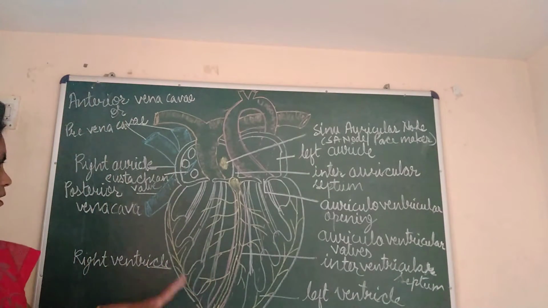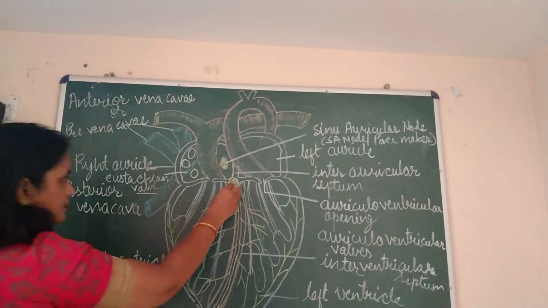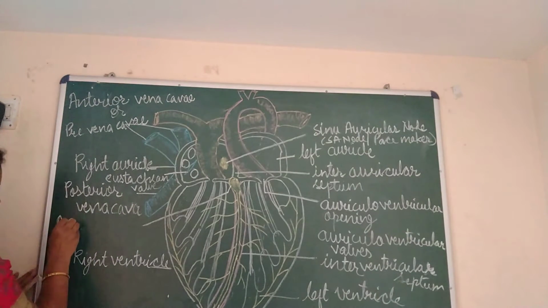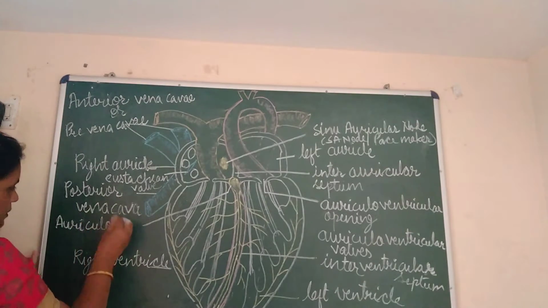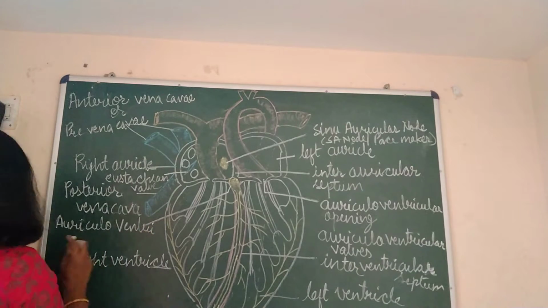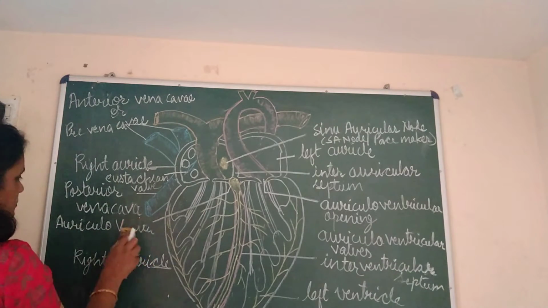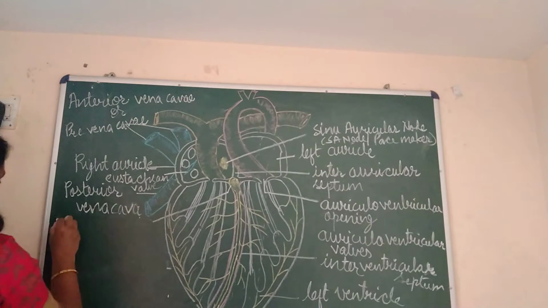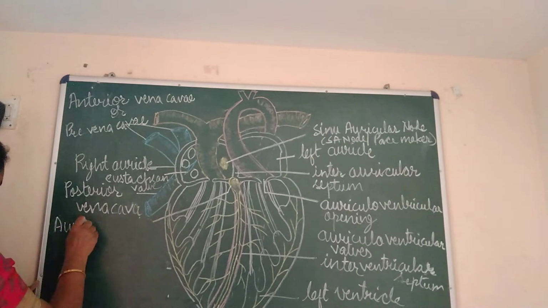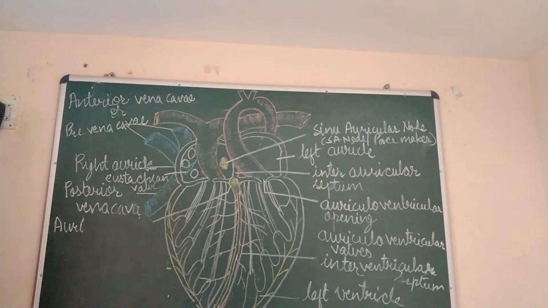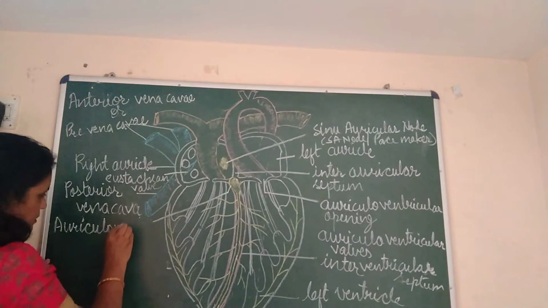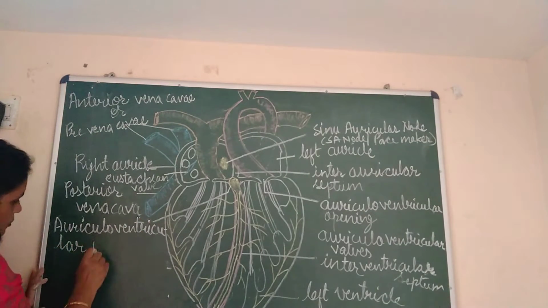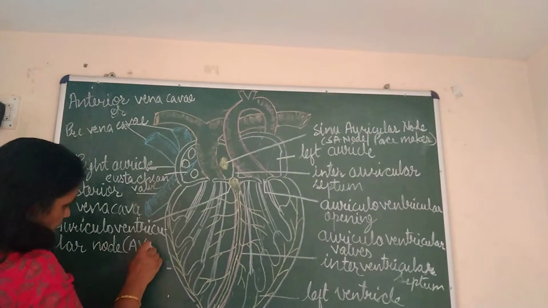Then here is another muscular node which is known as auriculoventricular node, in short AV node.